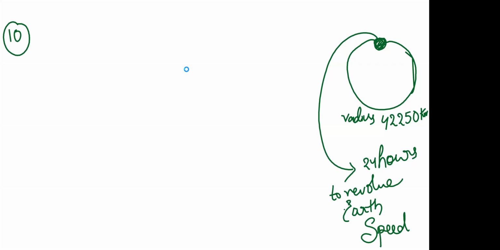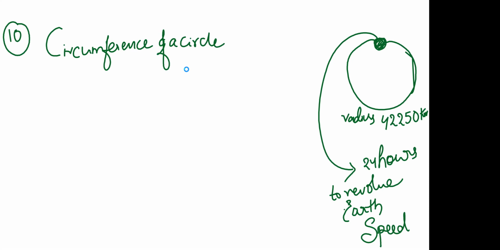Whenever we talk about a circular path, what should come to your mind? Diameter, and you should also immediately think of circumference. This board is not writing properly, so please adjust with the handwriting. Even if I'm trying to write it neatly, it is not coming. So for the circumference of a circle, we have to take the formula: circumference of a circle is equal to 2 pi r.